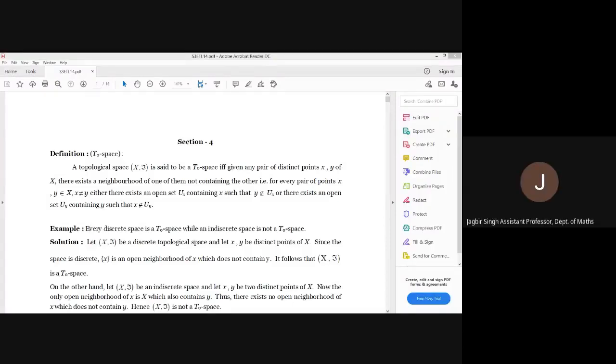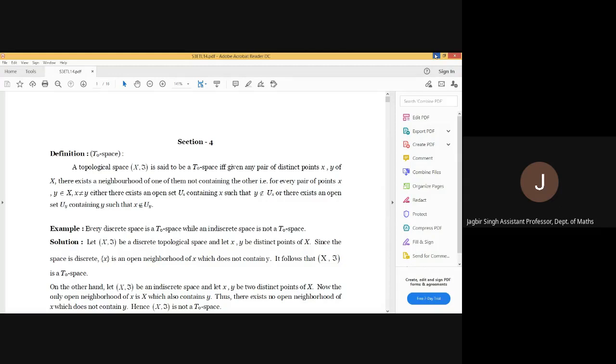Okay, students, let's start section 4. In this section, we will go through very interesting results, and many results will build on the previous results. Like first we define T0 space, then T1 space, then T2 space, and all the theorems in these topics will be similar. Okay, so the first one, a T0 space.